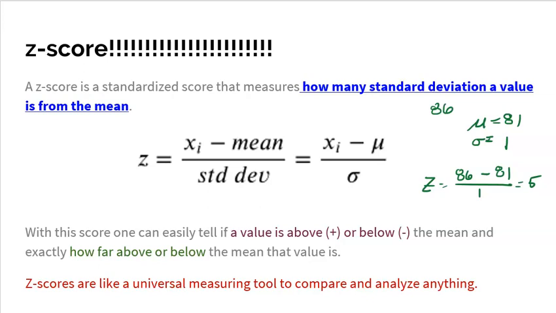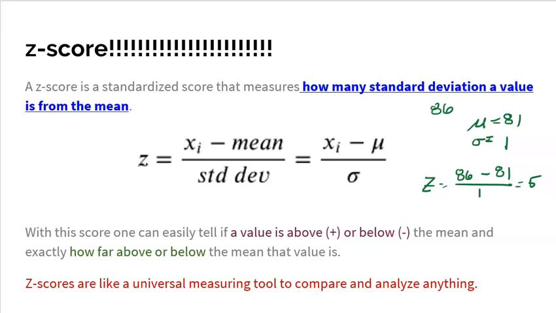Now, z-scores have no units. The units on a z-score literally is standard deviations from the mean. Now, you don't have to write that out. You just say the z-score is 5, but you need to know what that 5 represents, right? Now, the cool thing, in my opinion, the best thing about a z-score is it's like a universal measuring tool. We can compare and analyze anything in terms of a z-score.